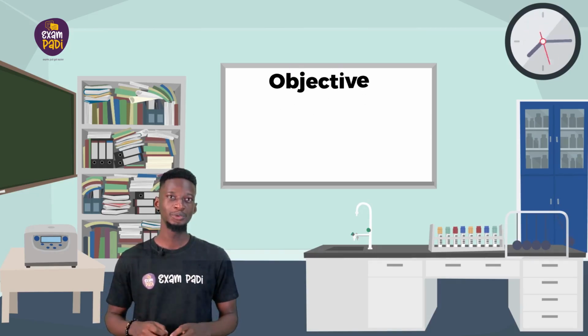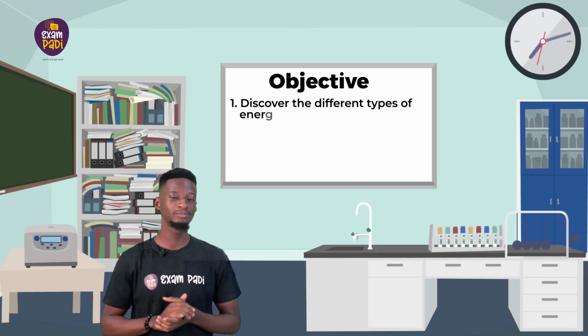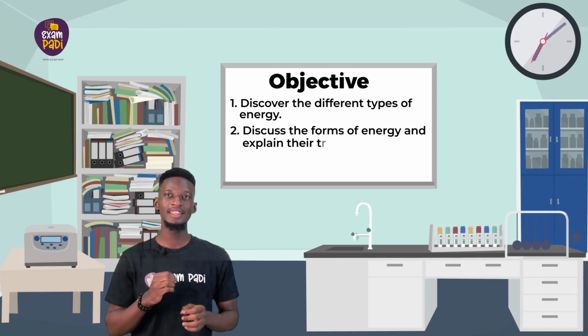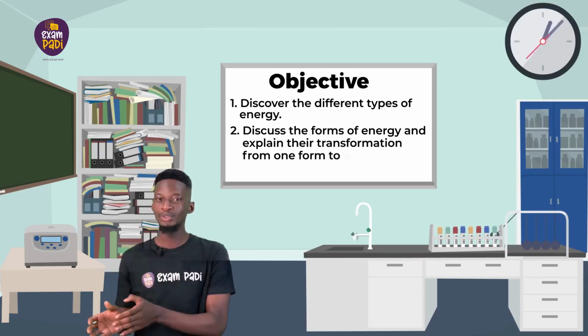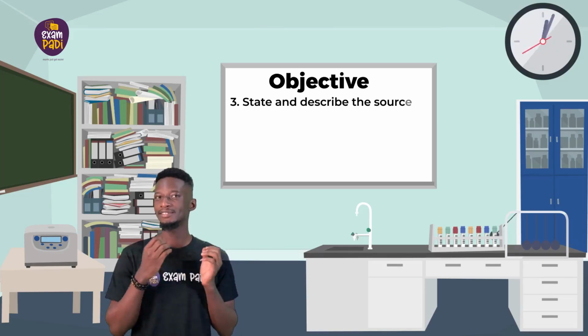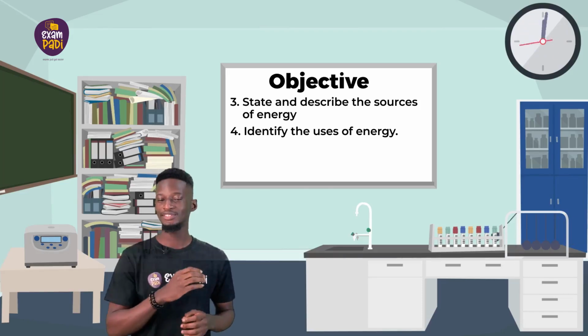In this video, we will: 1. Discover the different types of energy. 2. Discuss the forms of energy and explain their transformation from one form to another. 3. State and describe the sources of energy. And 4. Identify the uses of energy.